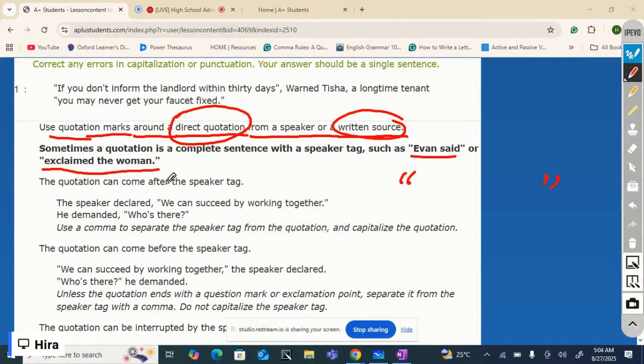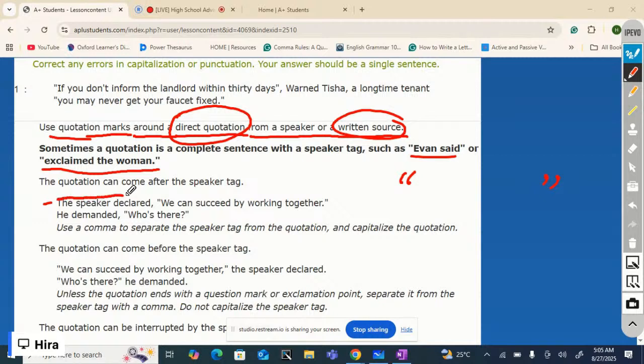If it comes after the speaker tag, how would it be? The first example: The speaker declared, comma, begin quotation marks, We can succeed by working together, period, and then close the quotation marks. This is how you mention a quotation after the speaker tag.